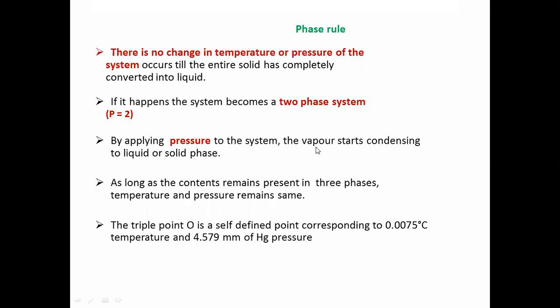By applying pressure to the system, the vapor starts condensing to the liquid or solid phase, as long as the three phases remain present. Temperature and pressure remain the same. The triple point O is a self-defined point corresponding to 0.0075 degrees centigrade temperature and 4.579 millimeters of mercury pressure. That's all for the phase rule.